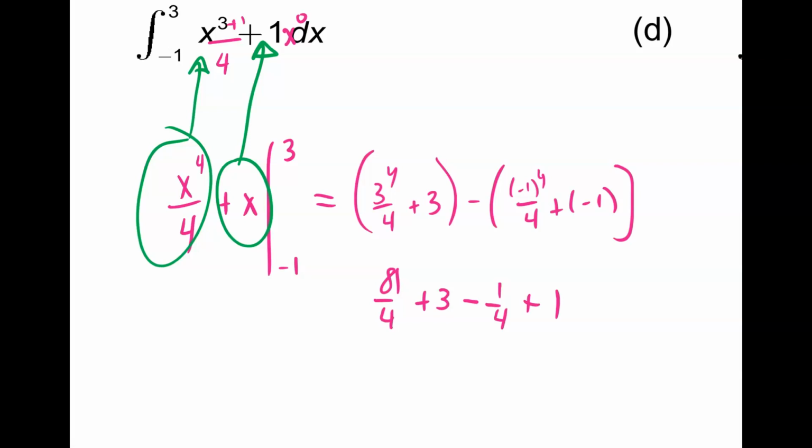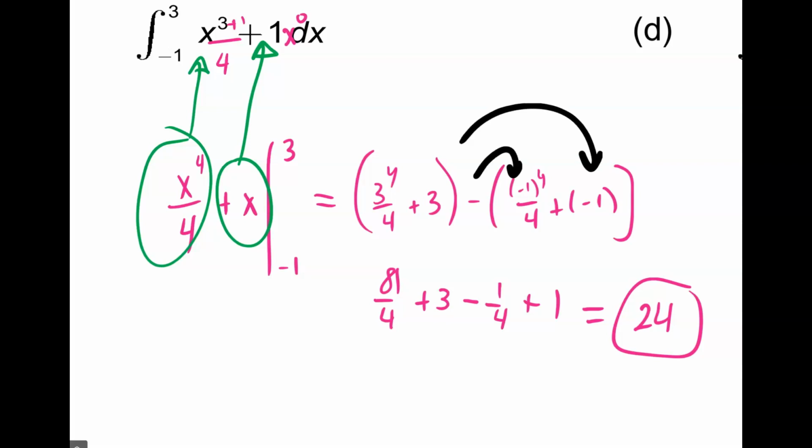So 80 over 4 is 20. 20 plus 4 is 24. Cool. Wait, no. No, because minus a -1.